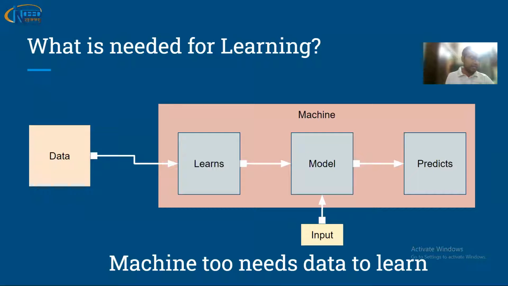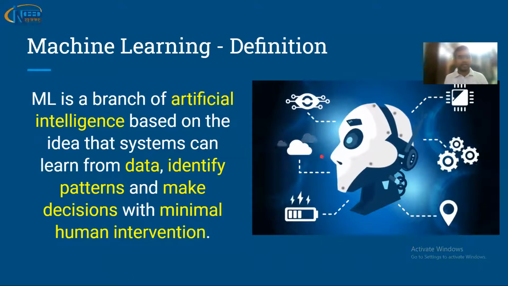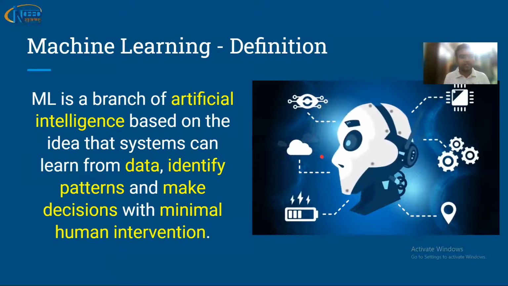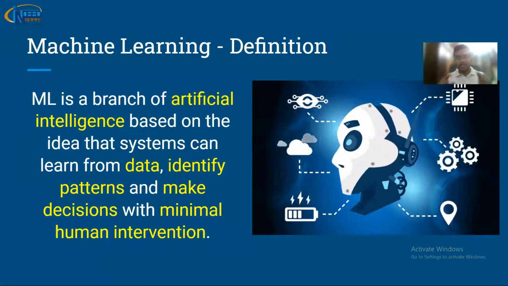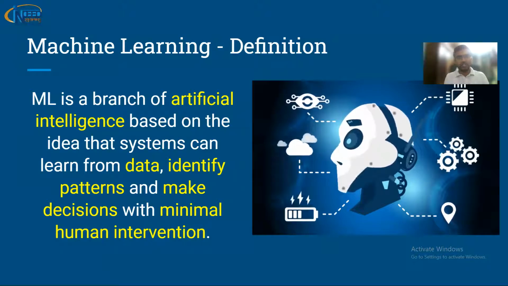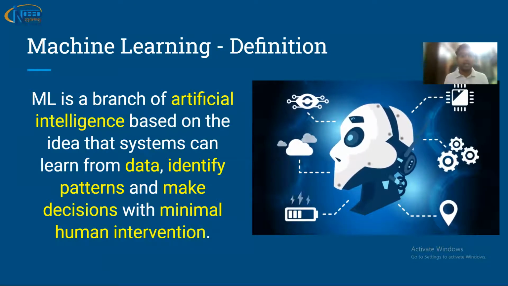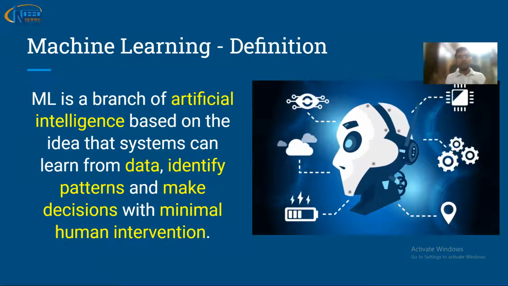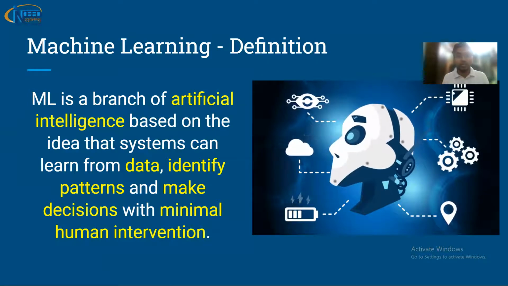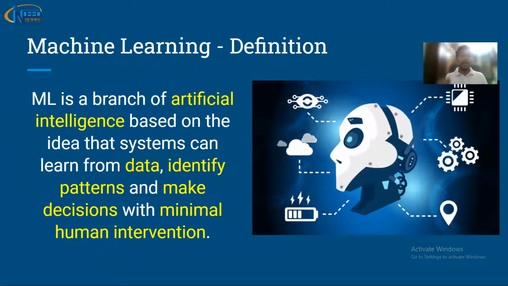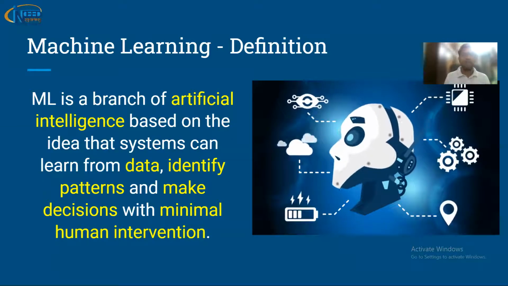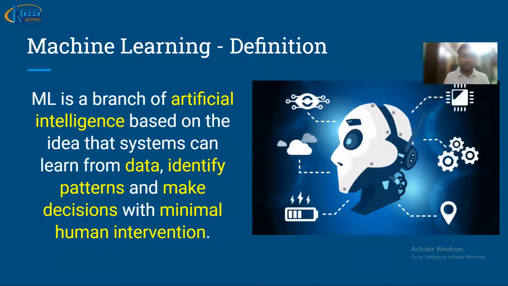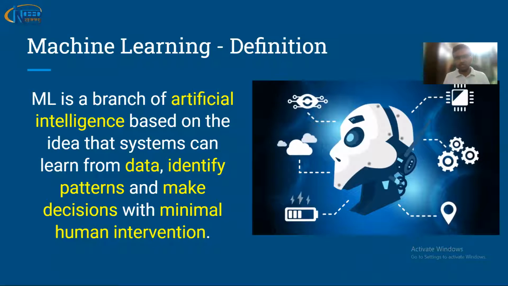Let's go ahead and understand more about it. So now we will take the definition of machine learning. Here you can see that machine learning is a branch of artificial intelligence based on the idea that systems can learn from data. The primary idea is that a system, that is a machine, can learn from data and then identify patterns. The way we are able to identify some designs and patterns, machines should also be able to identify patterns and make decisions with minimal human intervention. Therefore, we will call it learning. If we as humans need to intervene, then the machine is not learning.